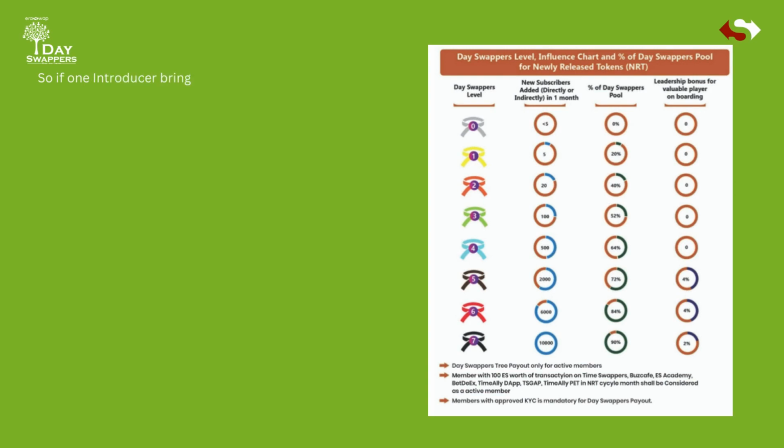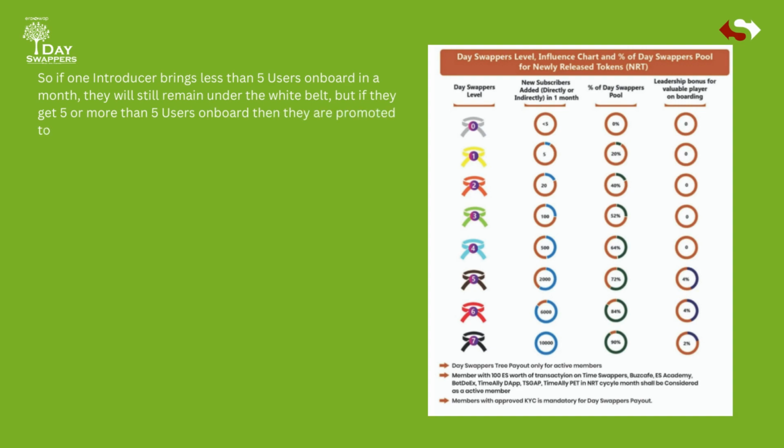You can see the DAOswappers influence chart on the homepage. So if one introducer brings less than 5 users on board in a month, they will still remain under the white belt, but if they get 5 or more users on board, then they are promoted to yellow belt, and so on, based on the influence chart.